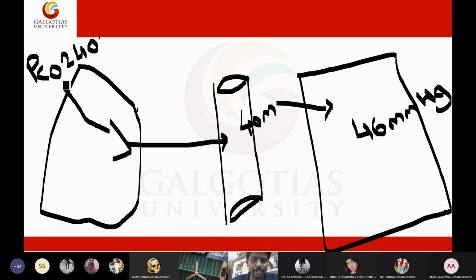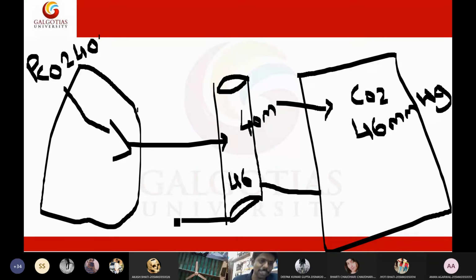Okay, the carbon dioxide level in the atmosphere is 40, students. Now this carbon dioxide came into the blood and went to the tissues. At the tissues, the carbon dioxide levels will be increased because tissues generate more carbon dioxide through metabolism. Now this carbon dioxide will come to the vein. In the vein, the carbon dioxide level is 46, and this vein is connected to the lungs. Now in the lungs, the carbon dioxide level is 46 mmHg.